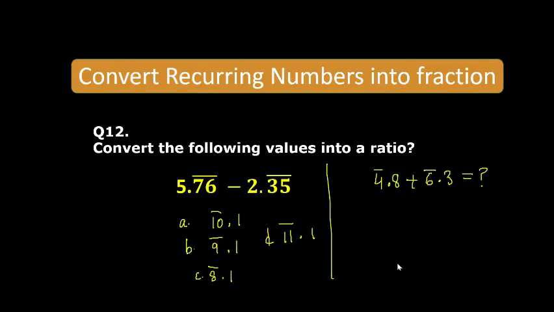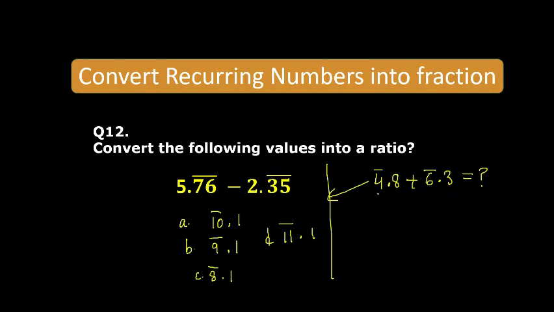A, B, C, D. Just add these two and tell me what is your answer. B or D?